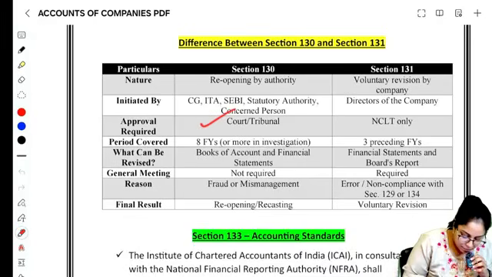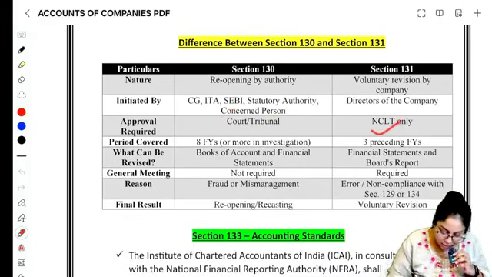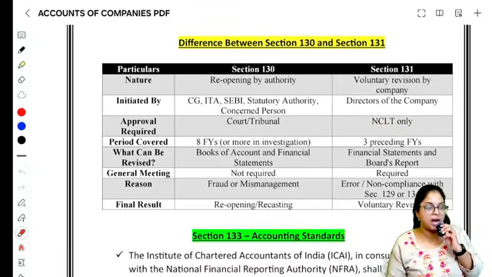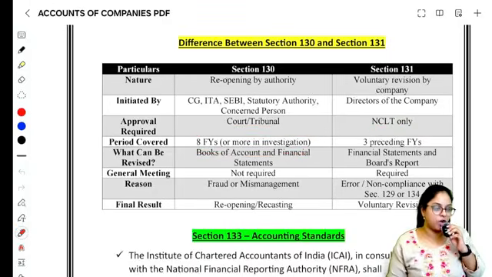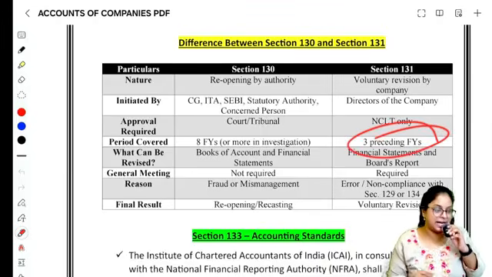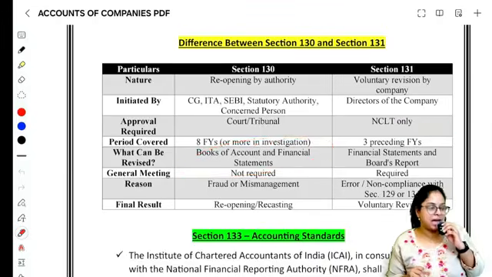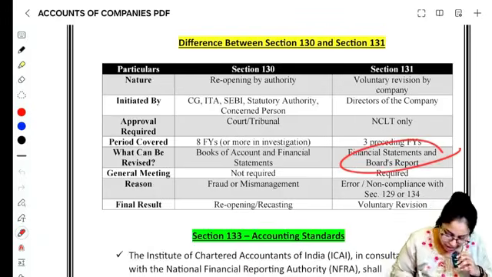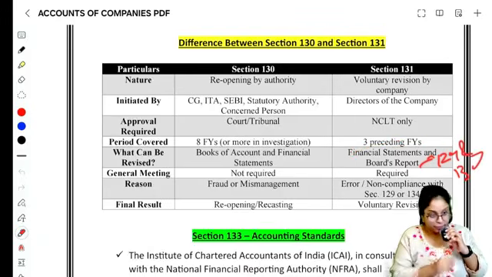Here, requirement: you need the approval from either court or tribunal. Here, in 131, you need only the tribunal, NCLT. Preceding 8 years oda books we can go for a reopening. Here only for preceding 3 years. Here you can open the books of accounts and financial statements only. Here financial statements and board reports. Section 129 and 134. Right?